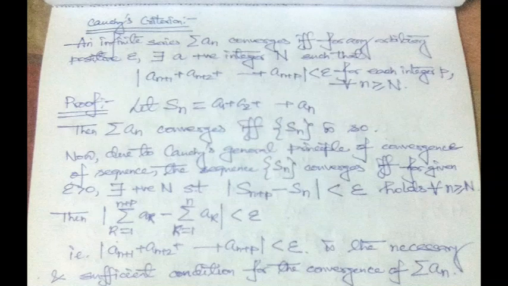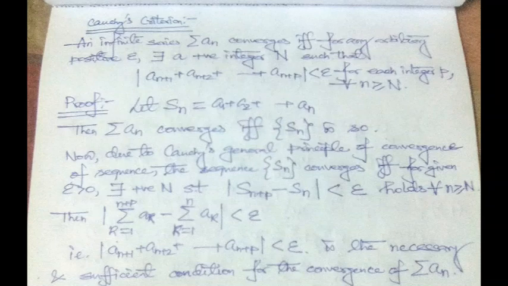Now, due to Cauchy's general principle of convergence of a real sequence, the sequence Sn converges if and only if for given positive epsilon there exists a positive number capital N, so that the modulus of Sn plus p minus Sn is less than epsilon for all small n greater than or equal to capital N.